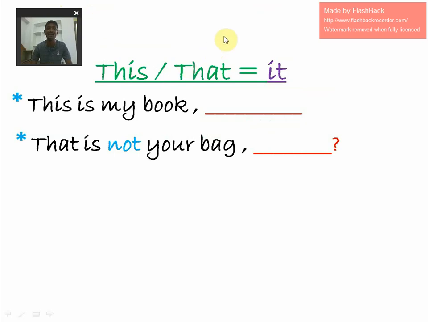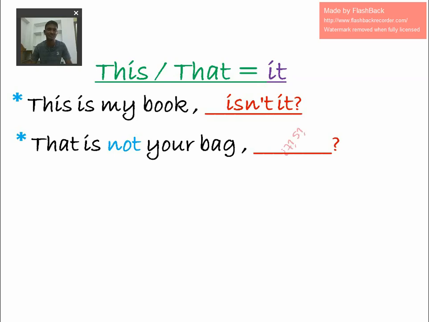First, what is the helping verb here? Is. So it's a positive statement, so that it's isn't. And instead of this, we have written it. So whenever this and that comes, the pronoun would be it.